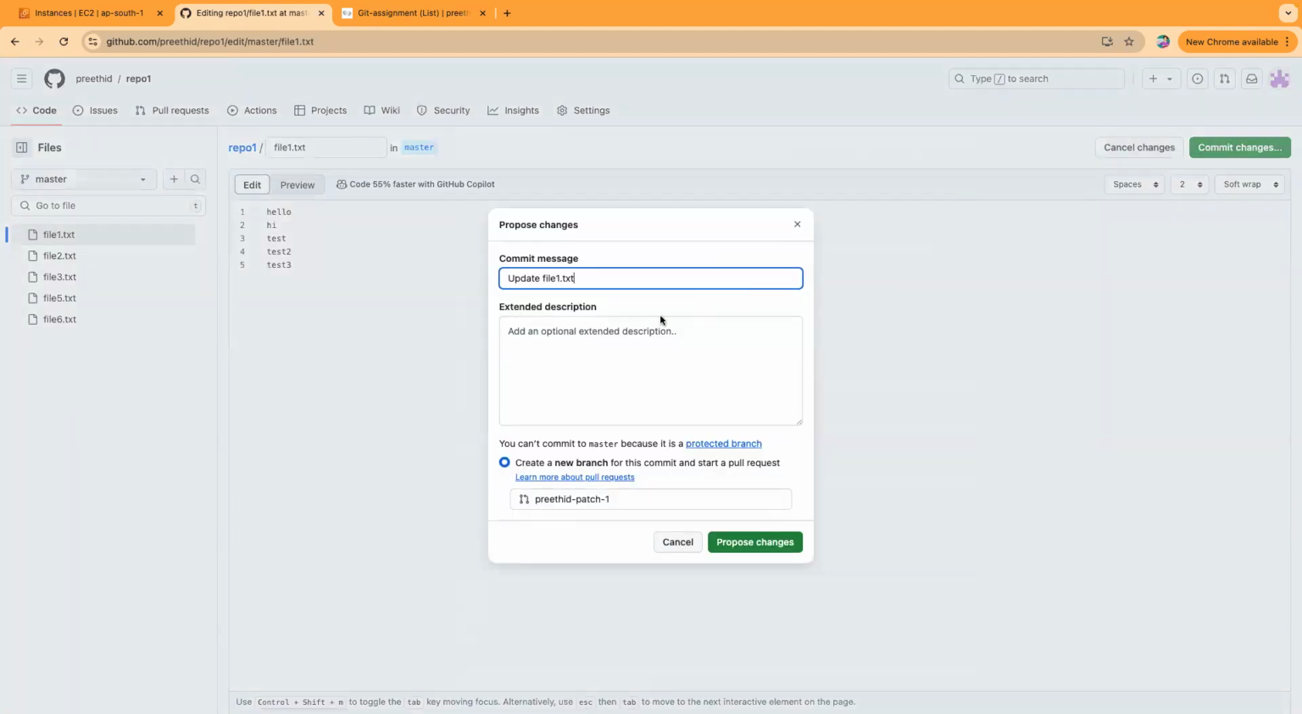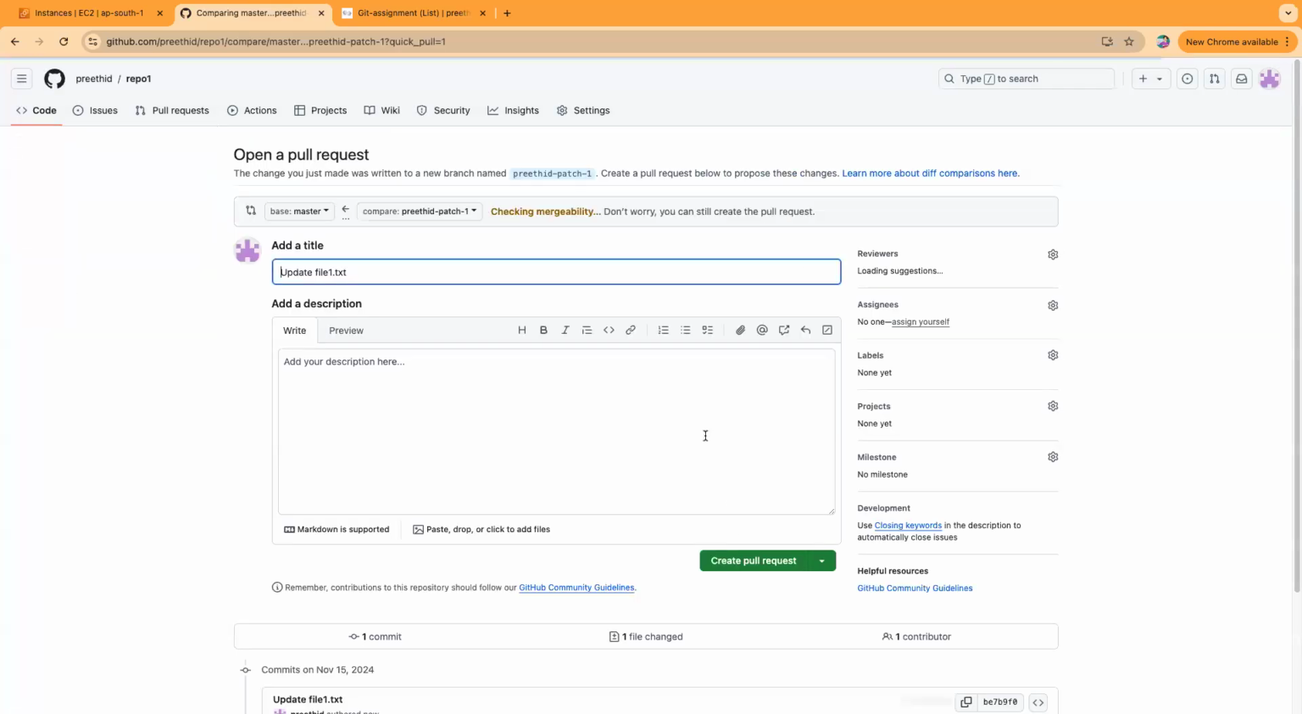Until then, commit is there. You cannot commit to master because it's a protected branch. This is what I'm trying to do: put a restriction, make a protected branch, so commits will not be allowed. Create a new branch from this commit and start a pull request. This is another way you can start a pull request. You can create a branch from here itself and start a pull request rather than directly committing.